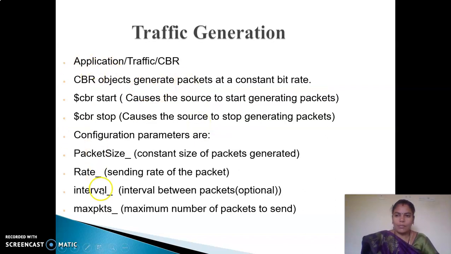And this is the traffic generation. For the UDP protocol we will use CBR, constant bitrate, and for TCP we will use FTP, file transfer protocol. These are all the configuration parameters: packet size, rate, interval and maximum packets, and we will fix the traffic.